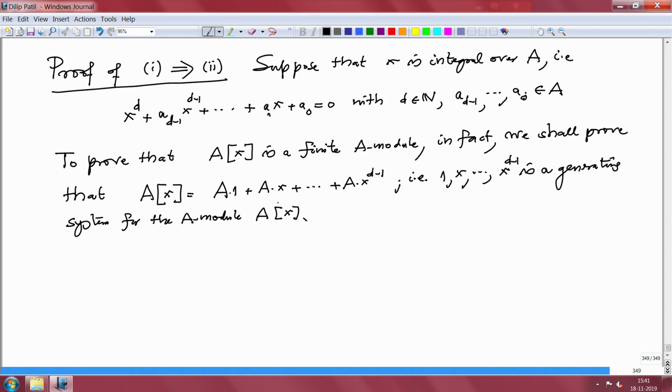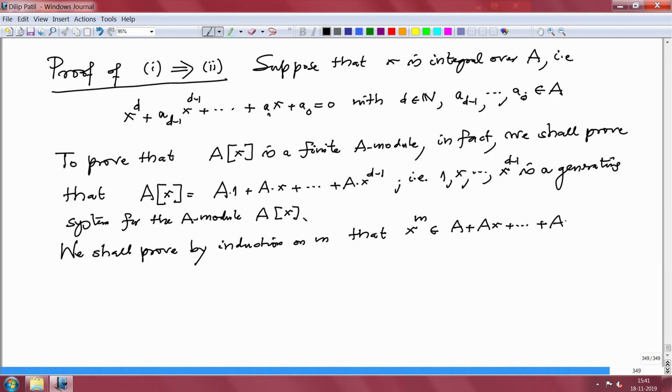And how am I going to prove this? I am going to prove this by induction on m that x^m belongs to A + Ax + ... + Ax^{d-1}.